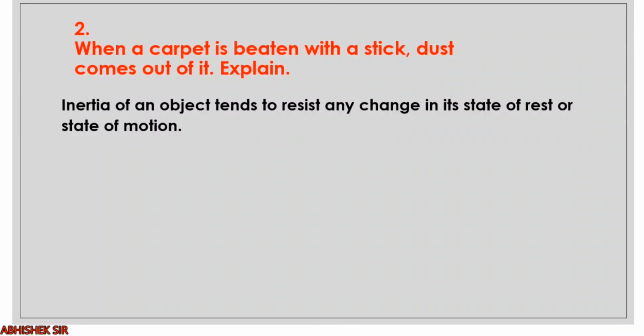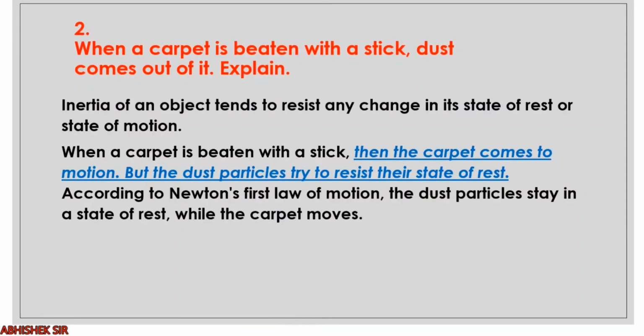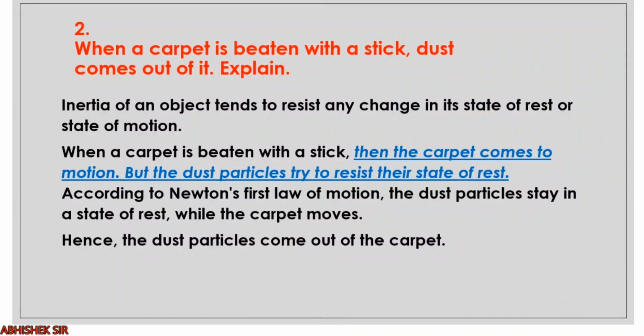Inertia always tends to resist any change in state of rest or state of motion. Now, when a carpet is beaten with a stick, the carpet comes into motion. But the dust particles, due to inertia, will try to resist their state of rest, so they will stay as they are. If the carpet is moving, the dust will remain hanging in the air and thus they will fall. So according to Newton's first law of motion also, the dust particles will stay in the state of rest while the carpet is moving. So the dust particles will fall and come out of the carpet.